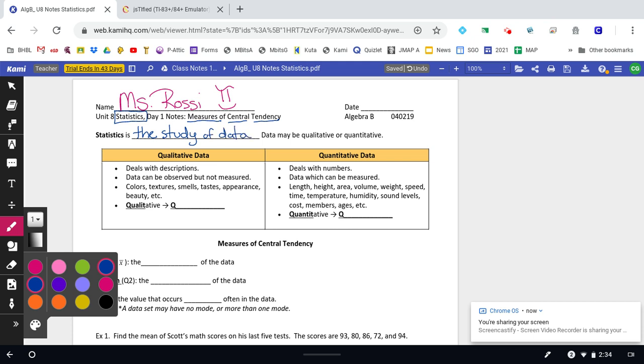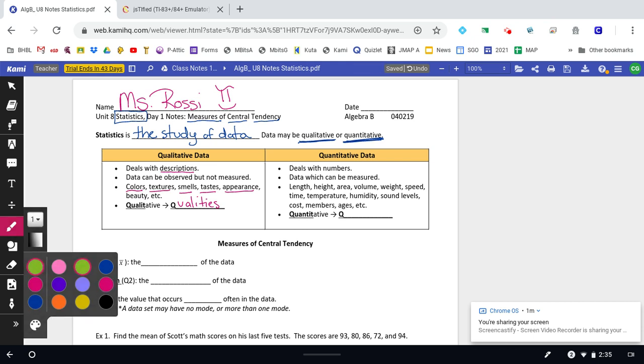Right? So information, okay? And we have two different kinds of information. We've got qualitative information and quantitative information. And depending on what kind of information we have, we're going to deal with that data in different ways and we show it in different ways. So we have qualitative data, and that deals with things that are like descriptions, right? So things like colors or textures, smells, taste, what is your favorite food, right? All of those things that are qualities.